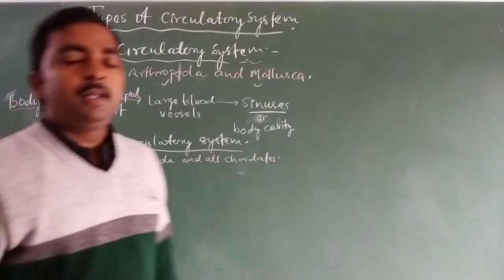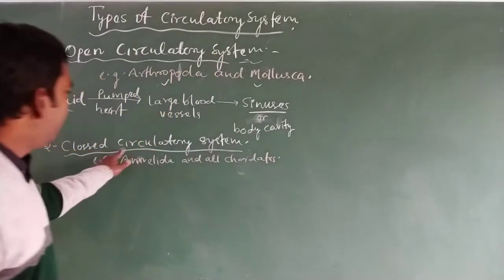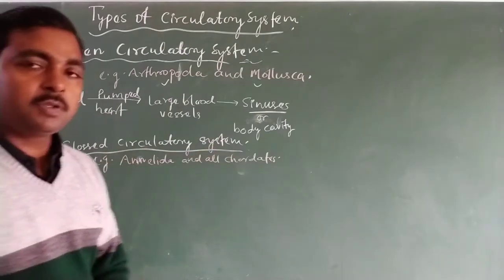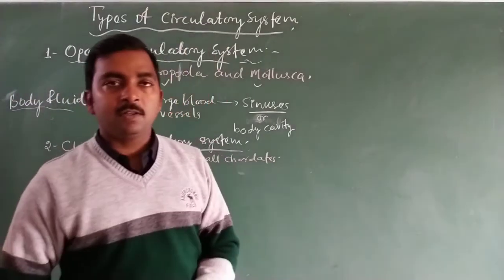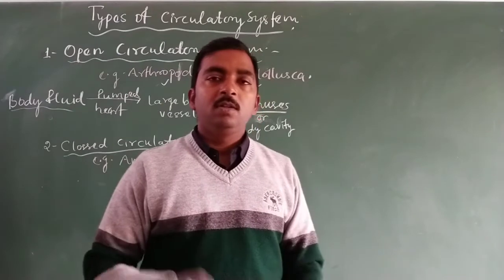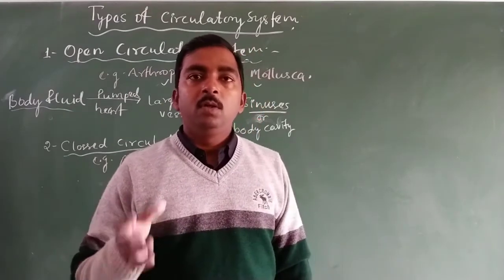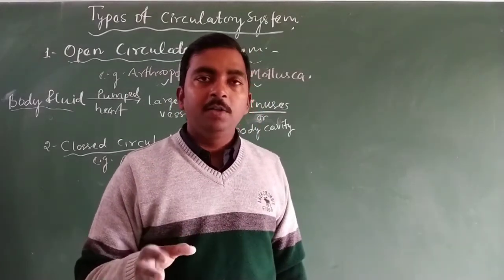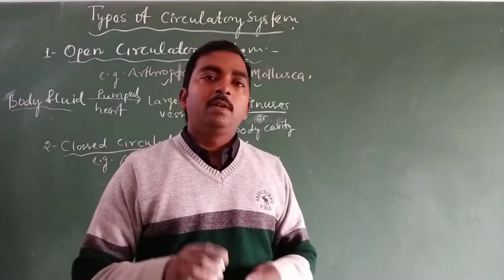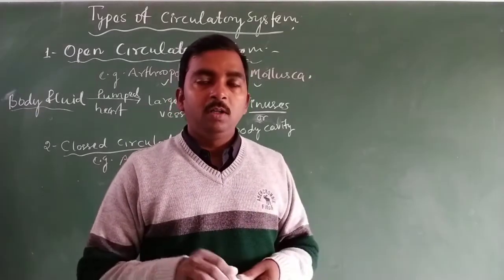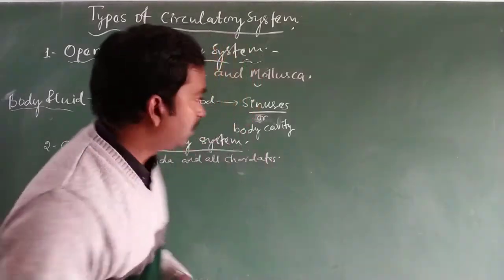Annelida and all chordates have a closed circulatory system. So what is a closed circulatory system? It is the circulatory system in which the blood or body fluid is pumped by the heart and transported throughout the body with the help of blood vessels.